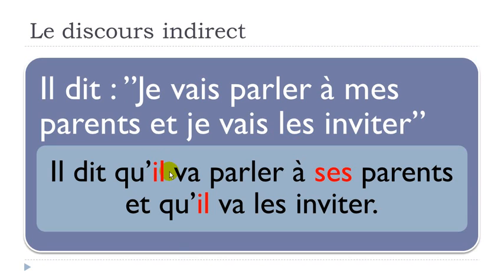So il will change. So je is becoming il. Mais is becoming c'est. Je is becoming il. But then here it doesn't really change because you are just referring to mes parents, and in that case it was already the plural form les invités, so it doesn't need to change at all. Okay, so il dit qu'il va parler à ses parents et qu'il va les inviter.